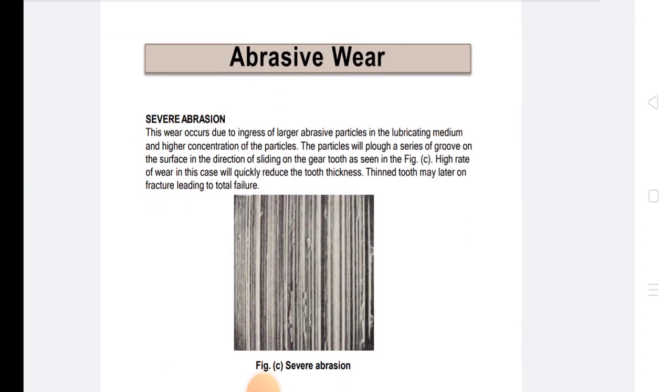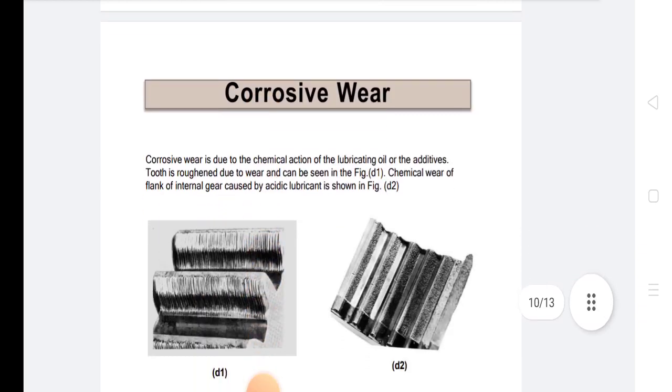Severe wear occurs due to ingress of large abrasive particles in the lubricating medium and high concentrations of the particles. The particles make a series of grooves on the surface in the direction of sliding on the gear tooth as shown in the figure. A high rate of wear in this case will quickly reduce the tooth thickness. A thin tooth may later on fracture, leading to total failure.